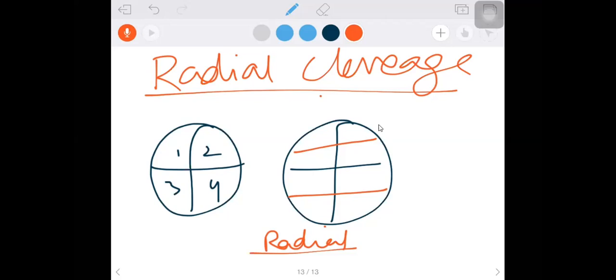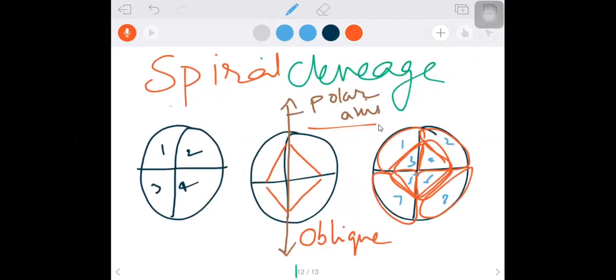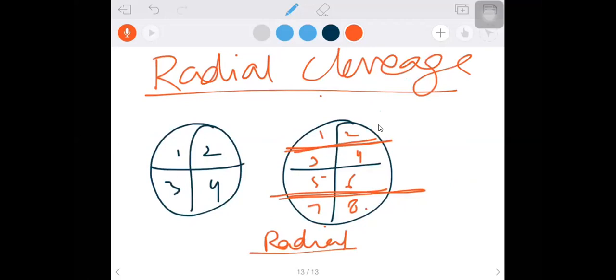We say that here we see the 8-cell stage: 1, 2, 3, 4, 5, 6, 7. If the cleavage patterns are radial, this is radial, this is radial. Such kind of cleavage is radial cleavage. So spiral cleavage, if the cleavage patterns are oblique to the polar axis of the zygote, we say spiral cleavage. If the cleavage patterns are radial, we call it radial cleavage.